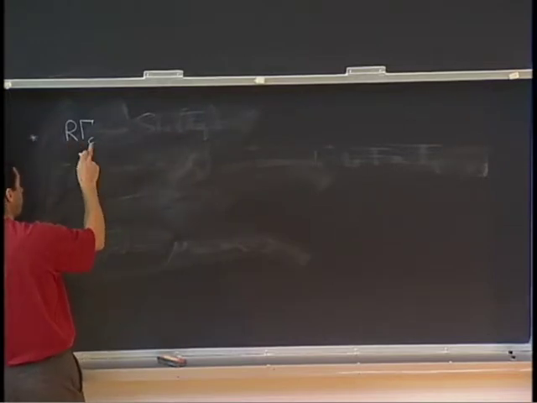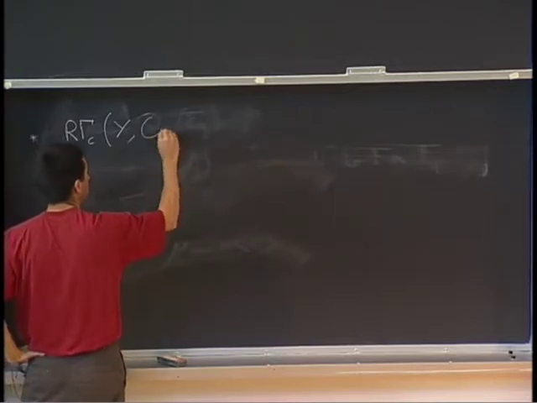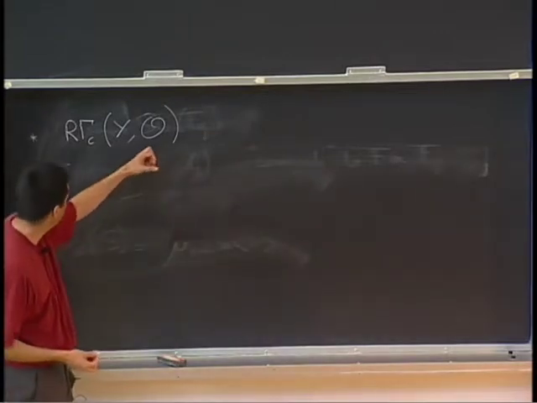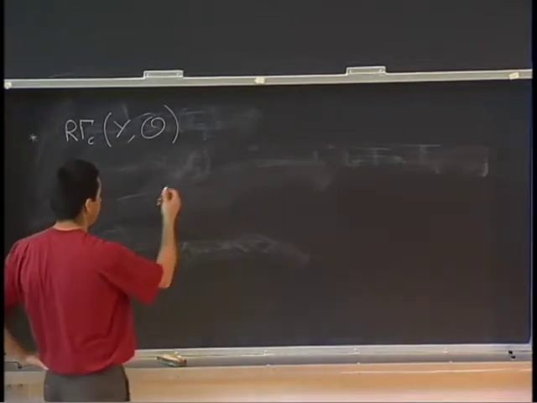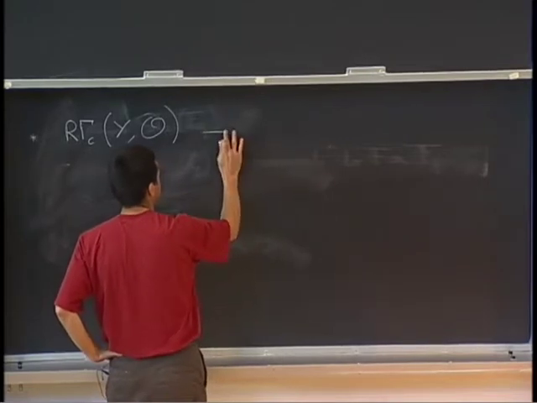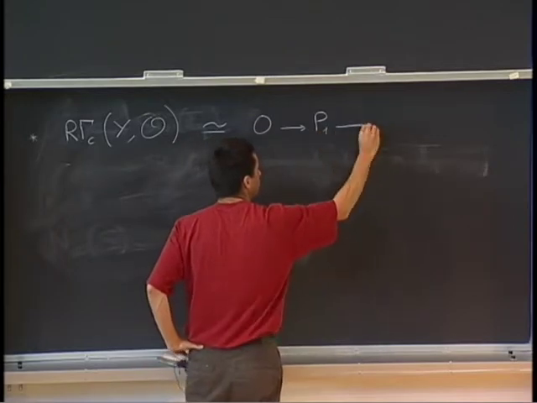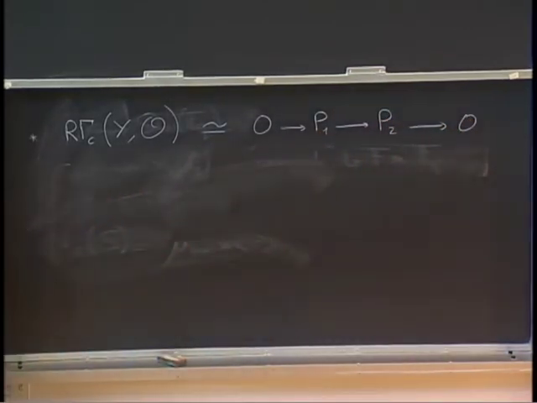So this is the right derived functor of the functor of global sections on Y with coefficients in O. So we have a complex which gives the cohomology of Y with coefficients in O. The cohomology of Y is concentrated in degrees 1 and 2, and the complex is also concentrated in degrees 1 or 2, so it is quasi-isomorphic to such a complex of modules.